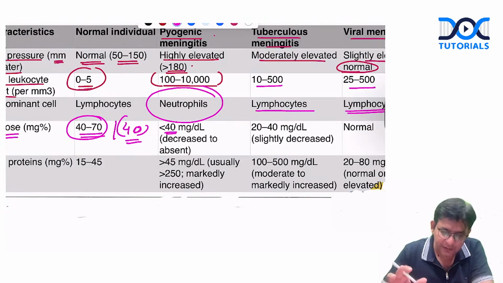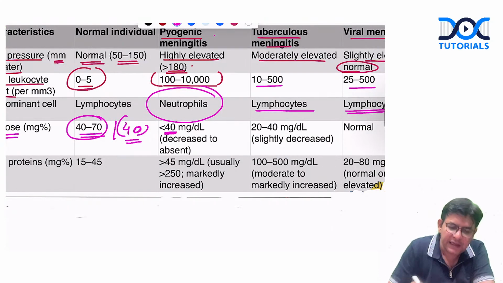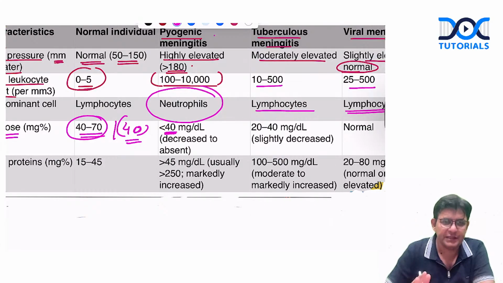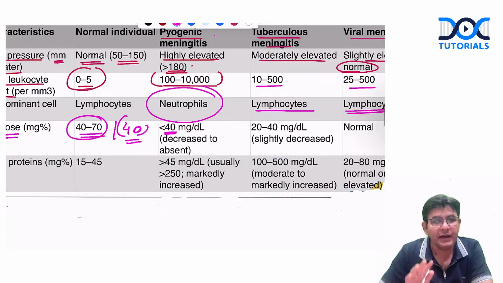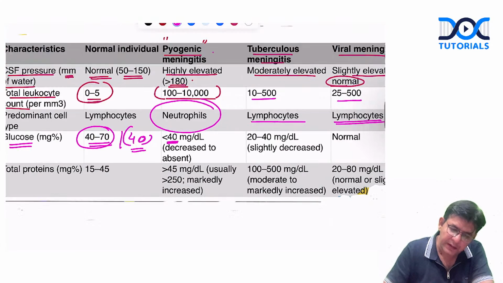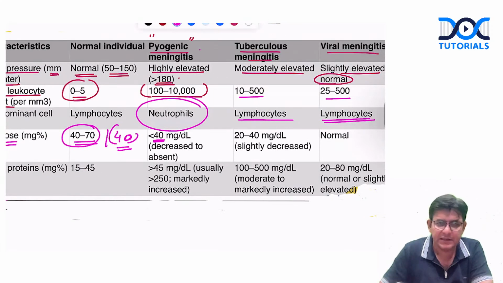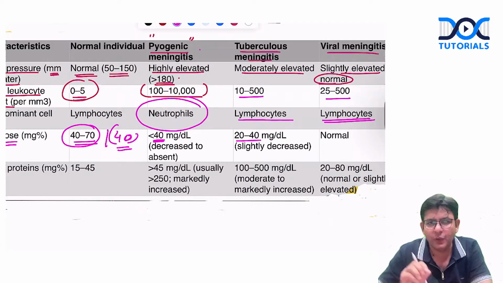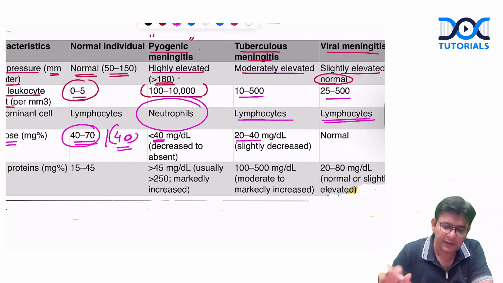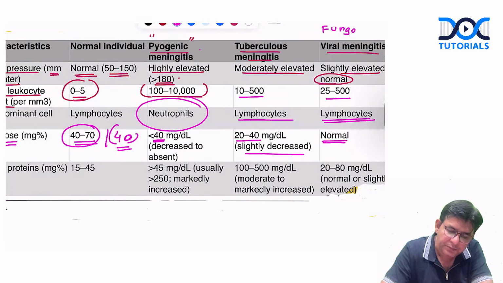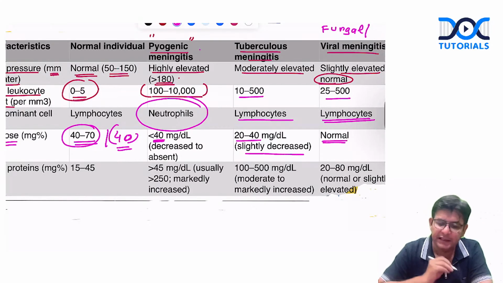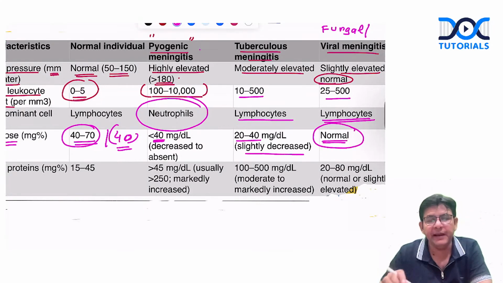They are sugar-hungry, they like sugar a lot. So obviously in pyogenic meningitis, it will always be less, or it can go to 0 also. Remember that. As far as tuberculous meningitis is concerned, the range should be 20 to 40 mg per dl. Means there is a decrease, but it is only slightly decreased. Whereas in viral, and I can add fungal also, this remains normal.